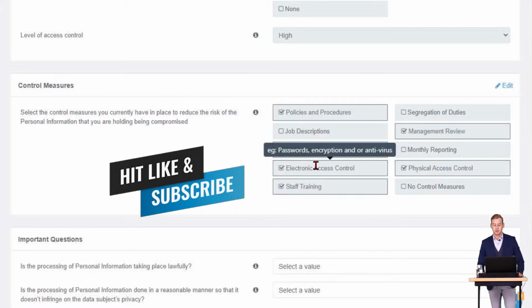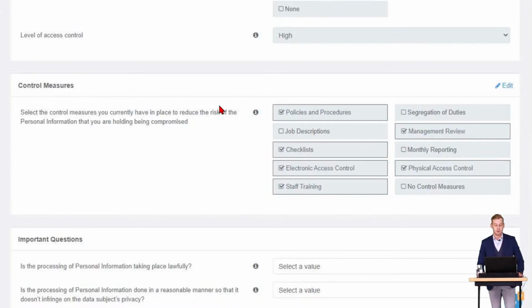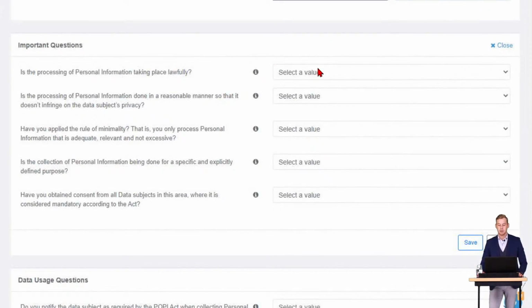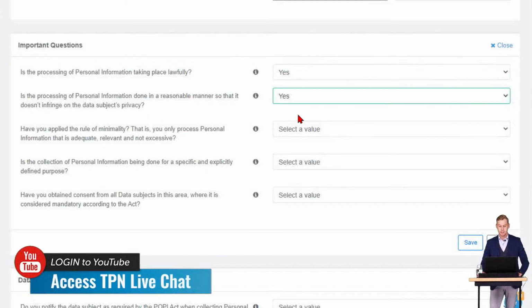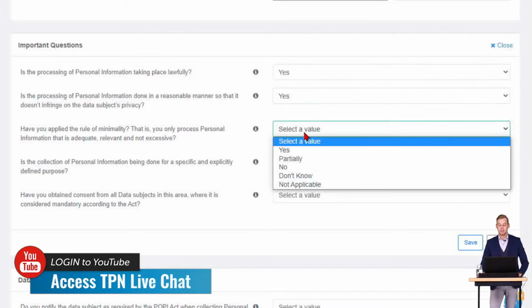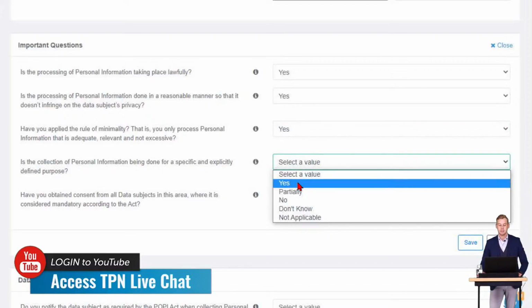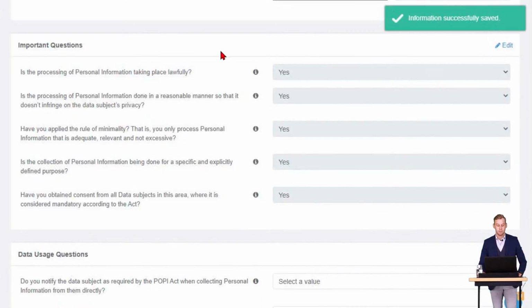There's checklists, electronic access control, physical access control, as well as staff training on these enrollments. And once again, dealing with the 8 pillars of lawful processing questions. Is the processing taking place lawfully? Yes, it is. Is the processing of personal information done in a reasonable manner? Yes, it definitely is. Have you applied the rule of minimality? Yes. Is the collection of personal information being done for a specific and explicitly defined purpose? Yes. Have you obtained consent? Yes, we have, and click Save.